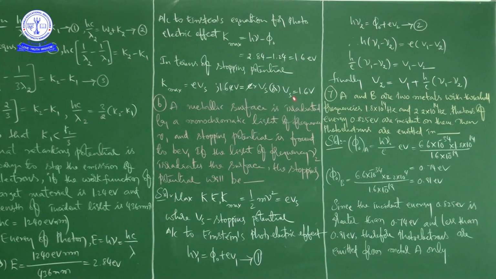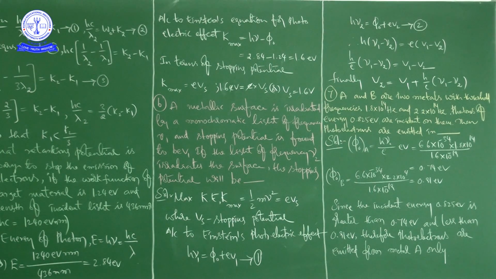Now we are trying to get h into nu1 minus nu2. That is equation 1 minus 2. Equation 2 we are subtracting from equation 1. Therefore h into nu1 minus nu2 is equal to E into V1 minus V2. So finally taking E to this side, h by E into nu1 minus nu2 is equal to V1 minus V2.